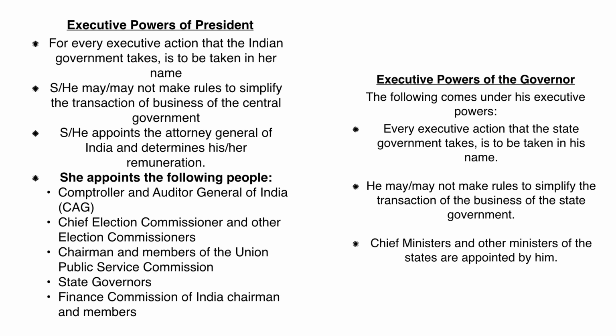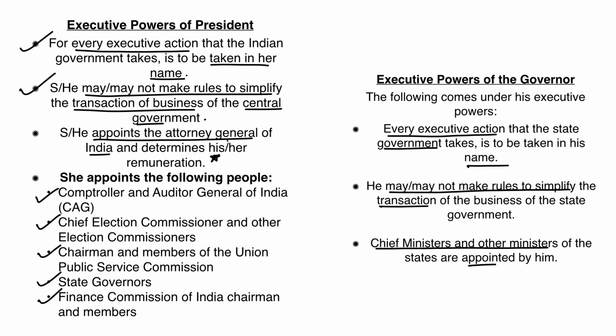सो एग्जीक्यूटिव पावर में सबसे पहला है, फॉर द प्रेसिडेंट दैट एवरी एग्जीक्यूटिव एक्शन ऑफ द यूनियन गवर्नमेंट विल बी टेकन इन हर नेम, whereas every executive action in the state government will be taken in the name of the governor. Further, the president may or may not make rules to simplify the transaction of business of the central government. And on the governor's side, क्या लिखना होगा, that the governor may or may not make rules to simplify the transaction of business of the state government.